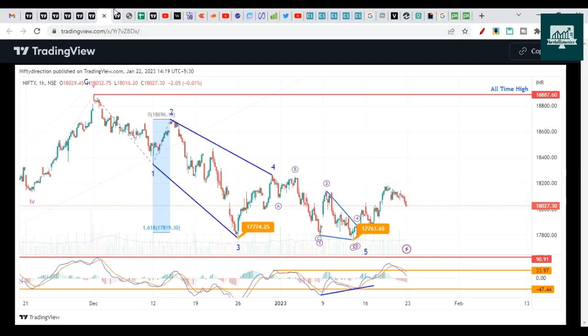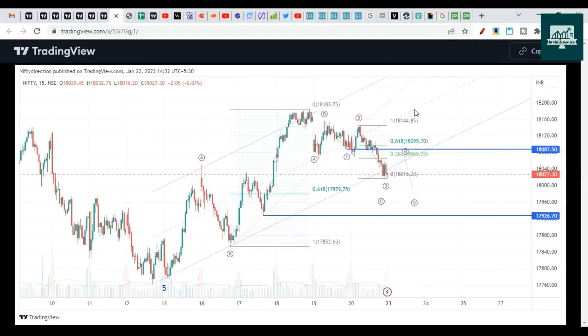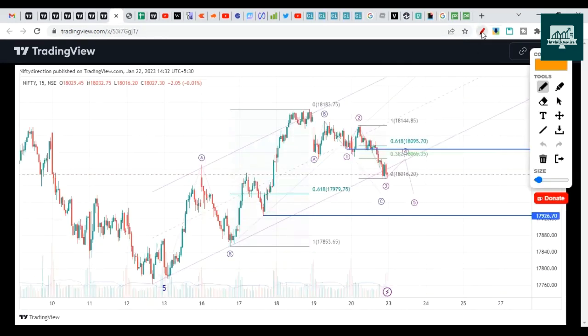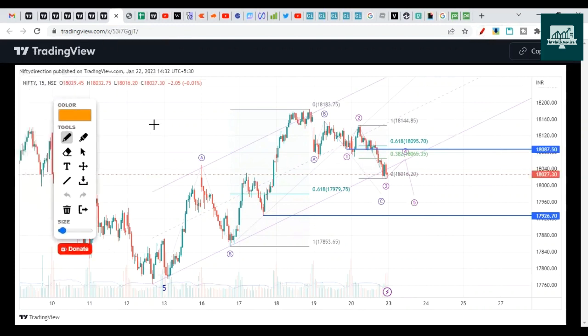Okay. So the second chart is like this. This is more for the next session. We are discussing for the next session. So as I said, fifth wave ended here, and I'm assuming this as A wave, this as a B wave, and wave C could be an ending diagonal structure as well, or a 1-2-1-2 formation. So we don't know that, and we don't care about that right now.